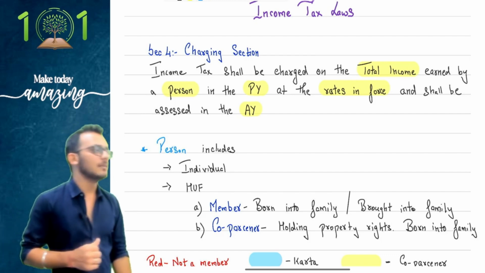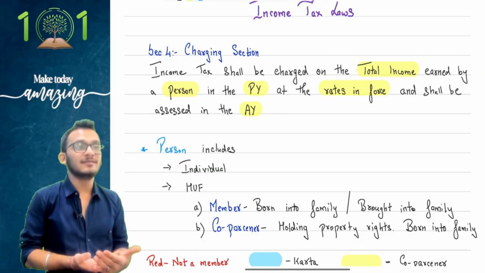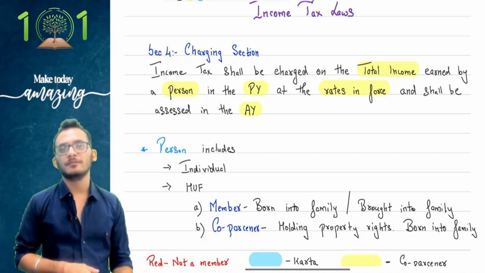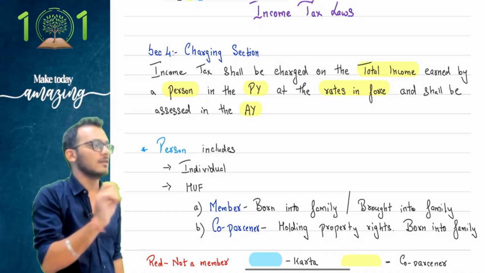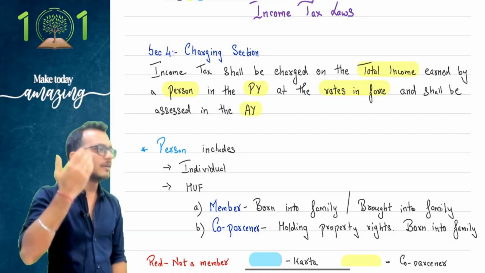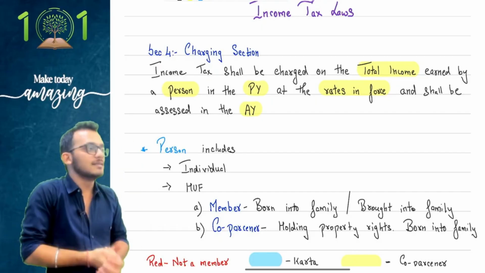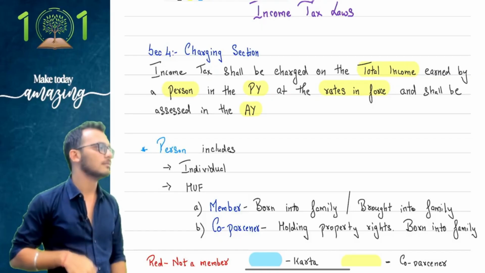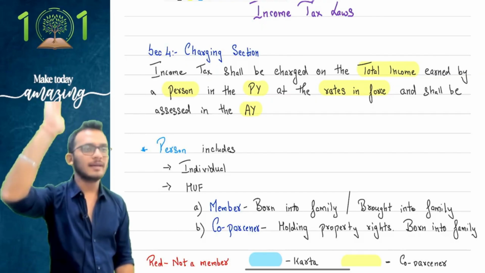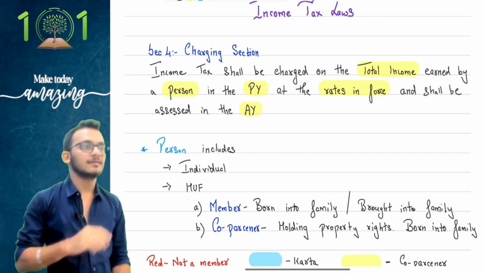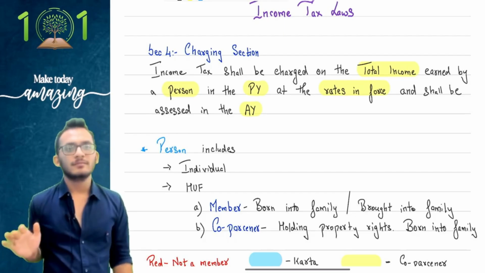Yes. Similarly, if I come and tell I have a fridge at my home and I'm going to sell the fridge because it is not working anymore, I'm going to receive scrap money. Income tax will come and say it's scrap money, which I know 99.9% you will make a loss. You bought it for 10 lakhs, you're going to sell it for 1 lakh, 2 lakh, which means you are going to make a loss. If I let you tax this, you will always ask for refund. So income tax said, don't tax. Income tax now came and clarified if it's personal items, then I don't want any tax.